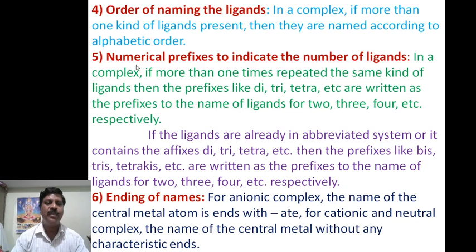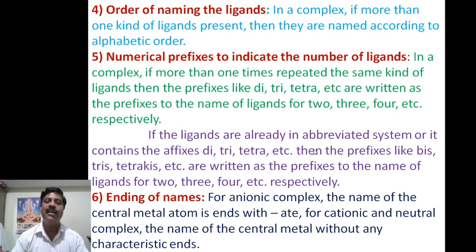Next, the fifth one: numerical prefixes to indicate the number of ligands. If the same ligand is repeated twice or thrice, more than one time, then you have to write prefixes. If it is repeated 2 times, you write di. If repeated 3 times, you write tri. If repeated 4 times, you write tetra, etc., written as prefixes to the name of the ligand for 2, 3, 4, etc., respectively.